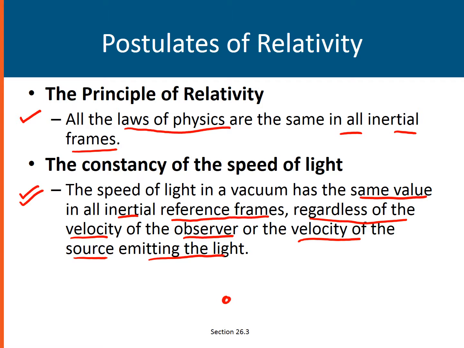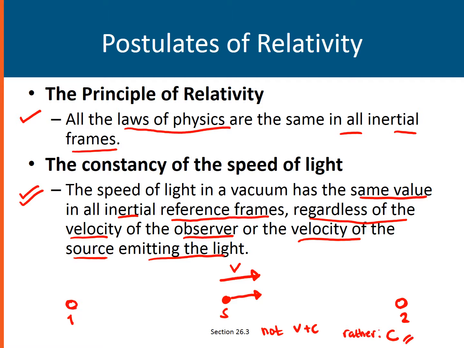For example, we have here a light source, and here is our observer 1, and on the other side is our observer 2. This light source emits light, and at the same time it is also traveling at the speed v. Now, according to the second observer, the speed of light that he is going to observe would just be c. It's not going to be v plus c, but rather it would just be c.